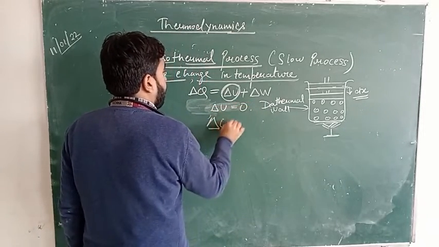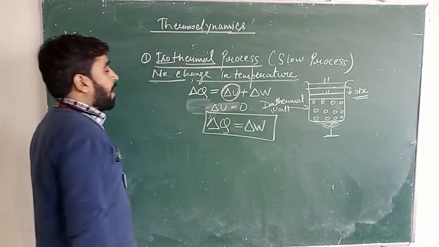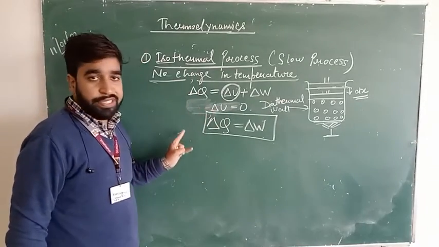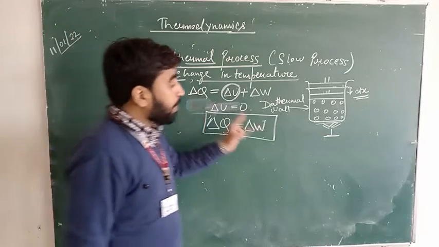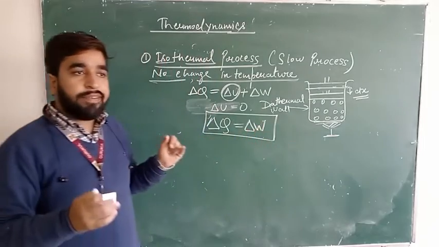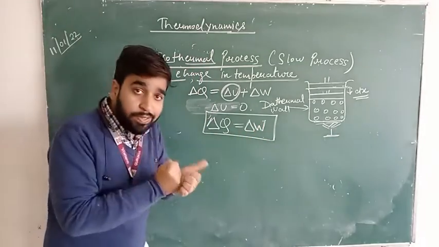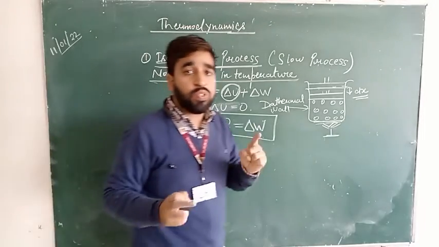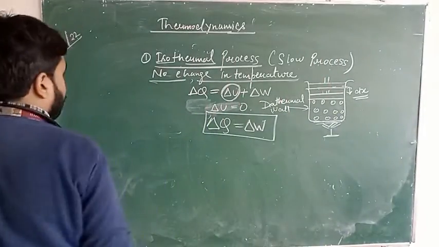Here we can say del Q is equal to del W. So when we apply the first law of thermodynamics in an isothermal process, all heat given to the system is converted in the form of work. It means we are giving that much amount of energy to a system that all the energy is used in the form of work. No part of the energy is used to increase the internal energy of the system. Fine. So this is an isothermal process.